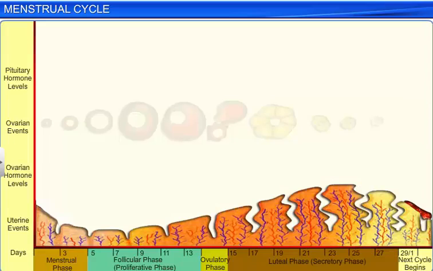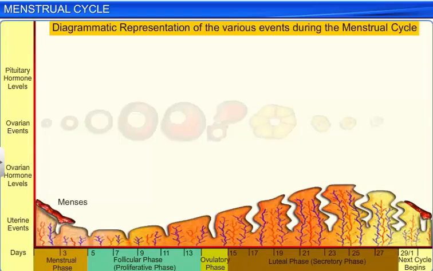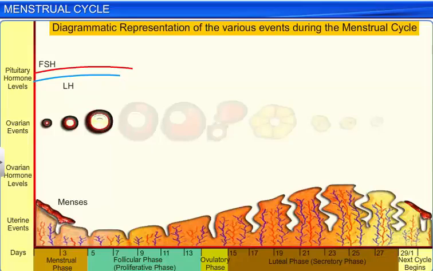At the onset of menses, the anterior pituitary gland increases the secretion of the two gonadotropic hormones, luteinizing hormone or LH and follicle stimulating hormone or FSH that stimulate the development of primary follicles.